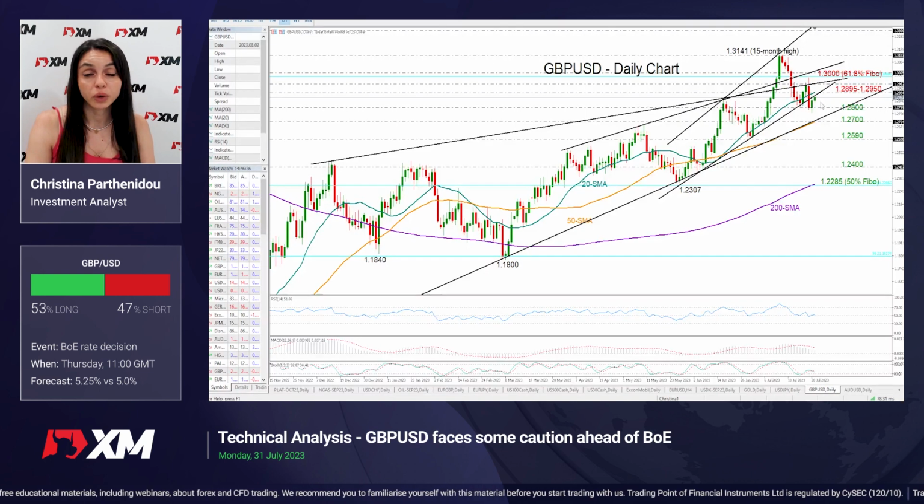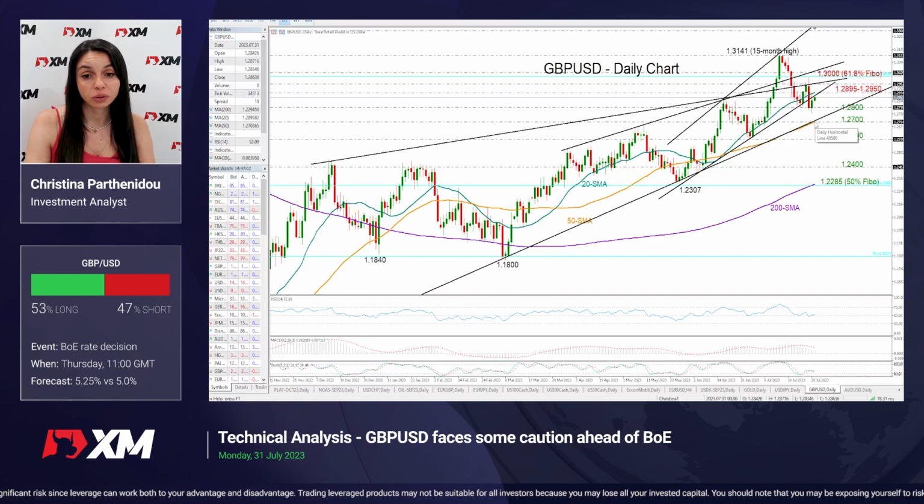Perhaps weaker than expected PMI figures could increase the odds for a smaller 25 basis point rate hike, in which case pound dollar could reverse lower to test the 1.28 support region where the price rebounded on Friday. Not far below that, the 50-day moving average and this support trend line at 1.27 could be another ideal place for a pivot.